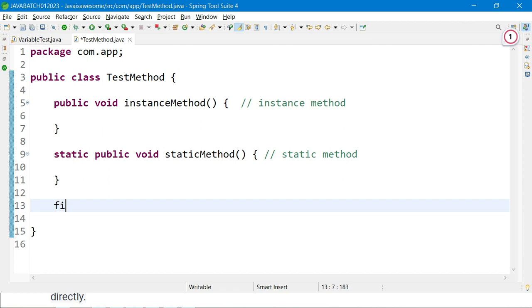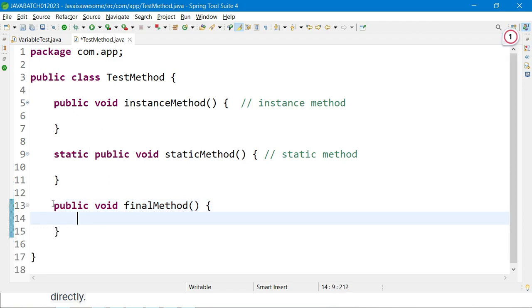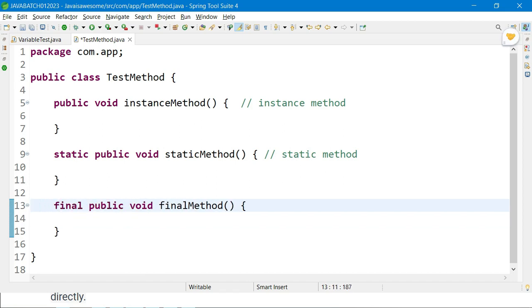Now I'm going to create a final method. So public void final method, and here you open and close it, and denote the final keyword. If you make it final, you can say this method is a final method.